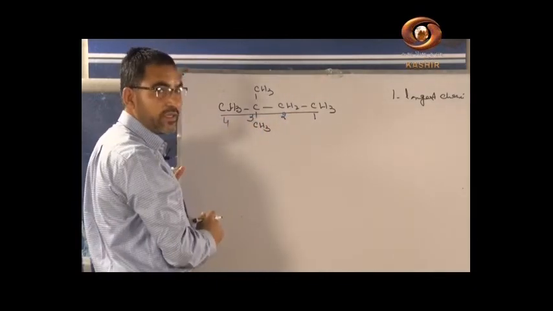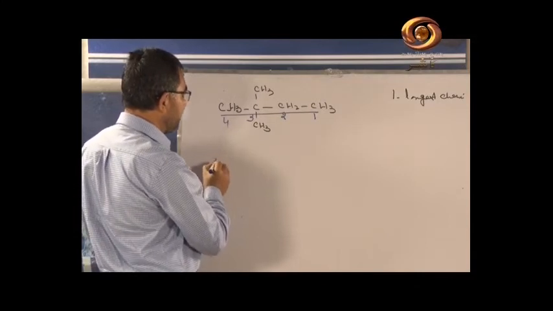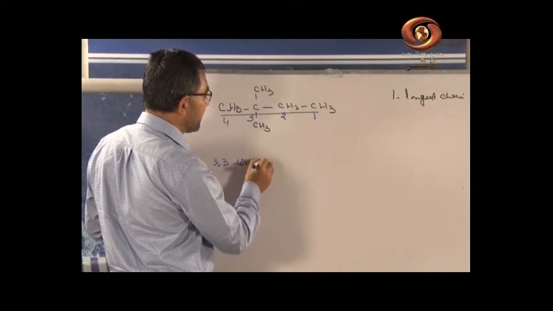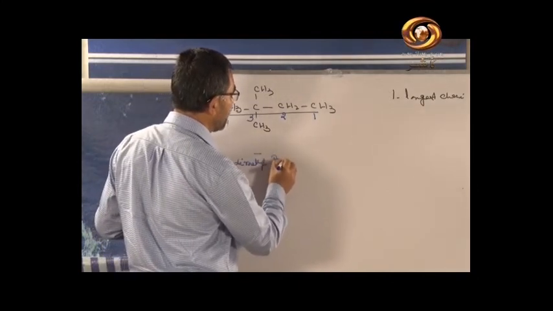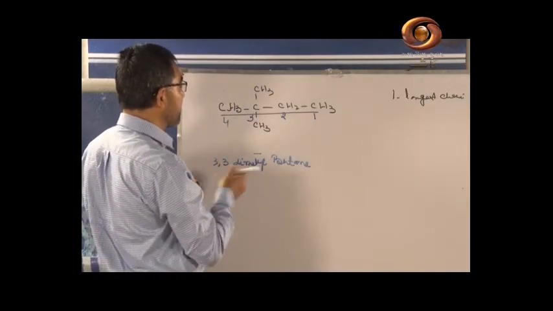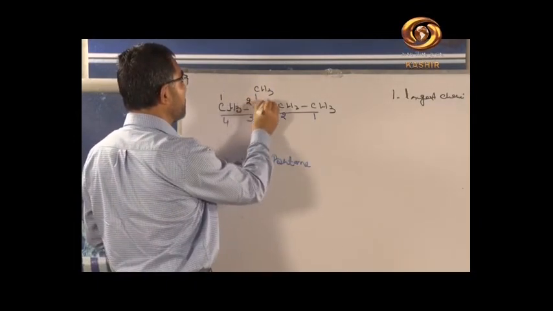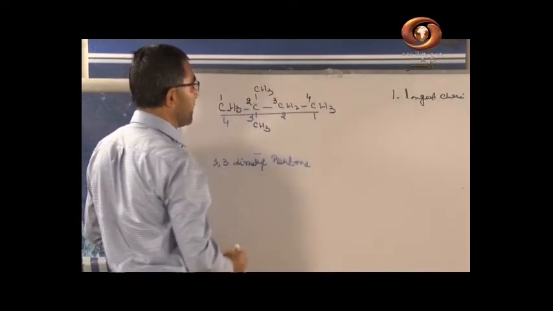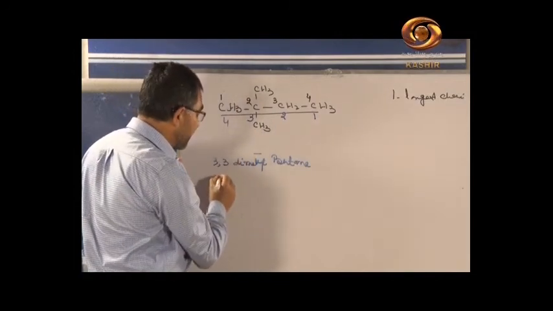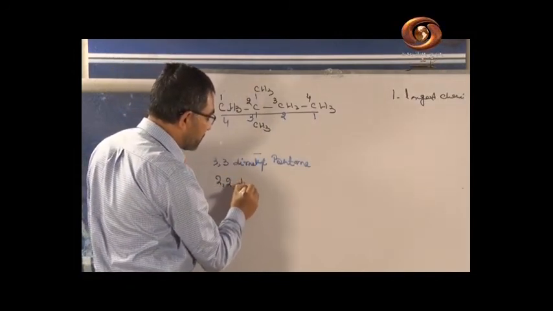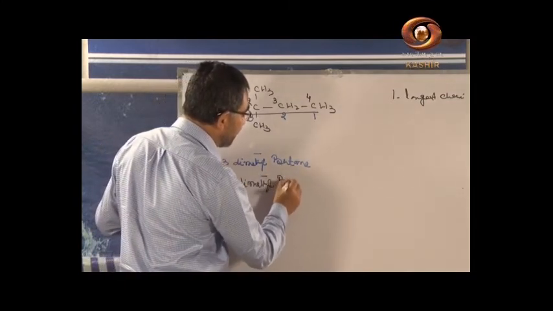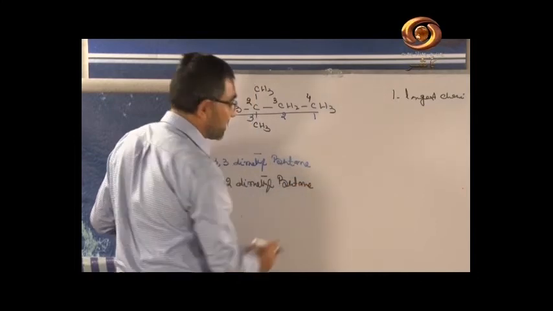As per this numbering, the name will be 3,3-dimethyl butane. But if we start the numbering from this side, 1, 2, 3 and 4, the name will be 2-methyl and 2-methyl, which means 2,2-dimethyl butane, which is the correct name.